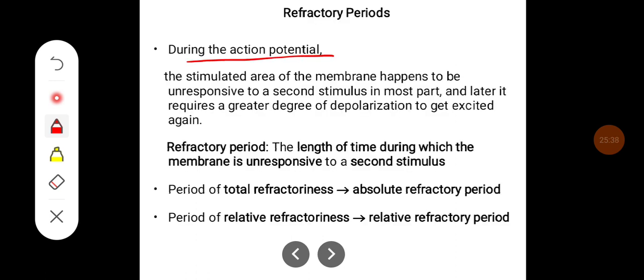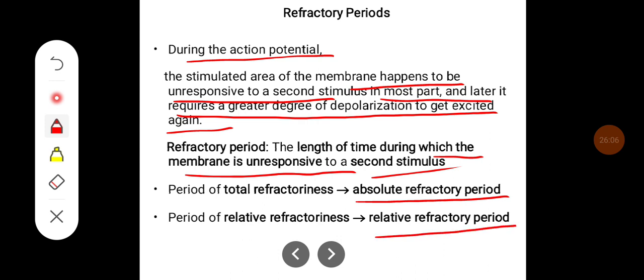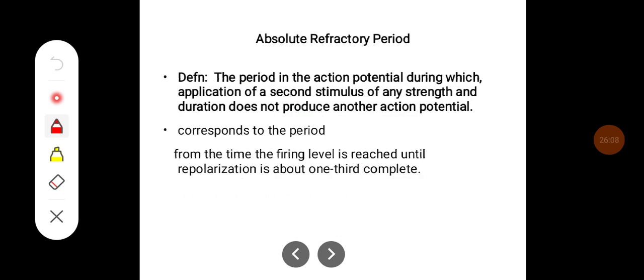During the action potential, the stimulated area of the membrane is unresponsive to a second stimulus for the most part, and later it requires a greater degree of depolarization to get excited again. So the refractory period is the length of time during which the membrane is unresponsive to a second stimulus. There can be an absolute refractory period or a relative refractory period. Absolute refractory period is the period of the action potential during which application of a second stimulus of any strength and duration does not produce another action potential.